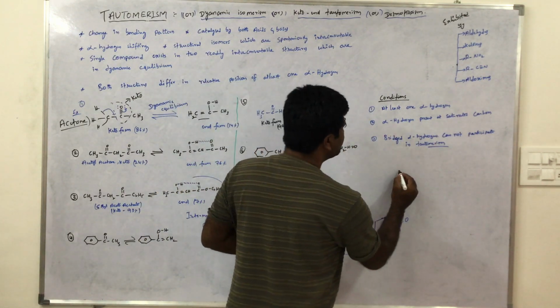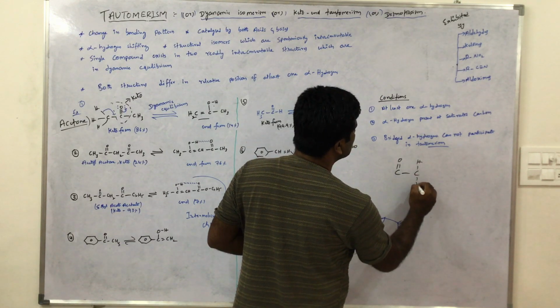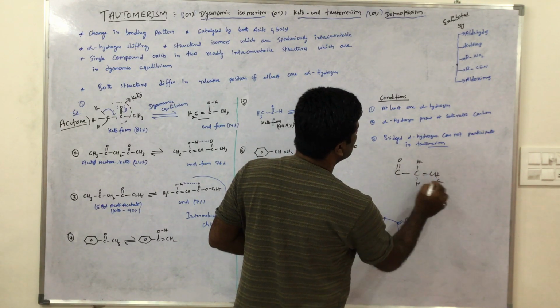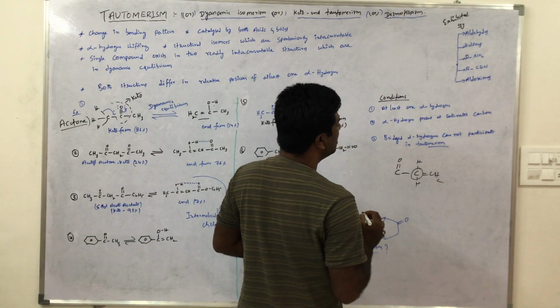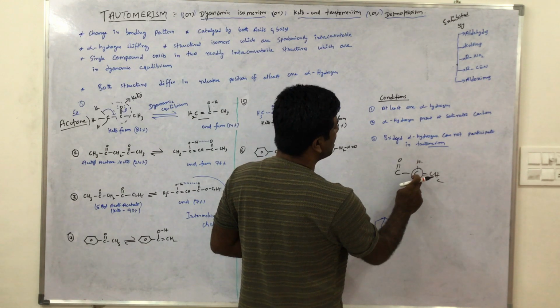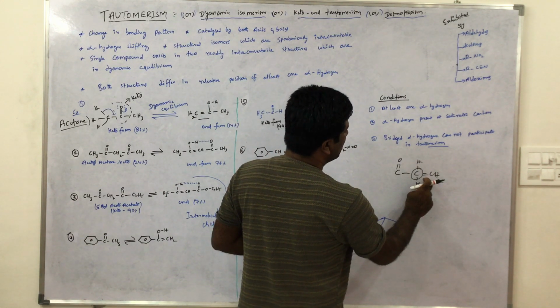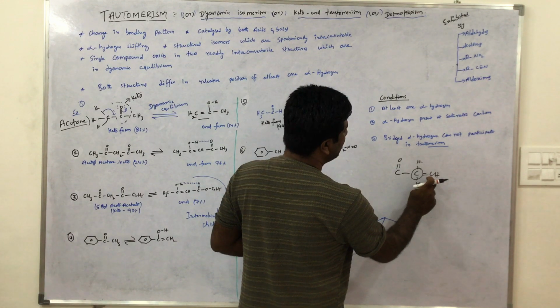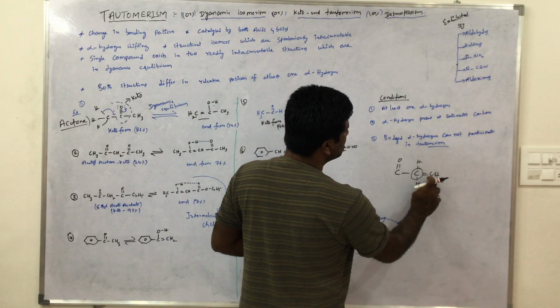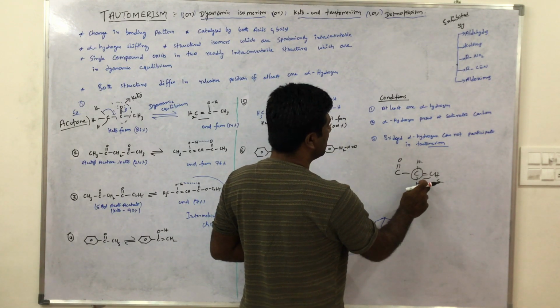For example, this is double bond O, this is CH double bond CH2. This cannot participate in tautomerism. Why? Because this alpha carbon hydrogen is connected with an unsaturated carbon, that means a double bond.